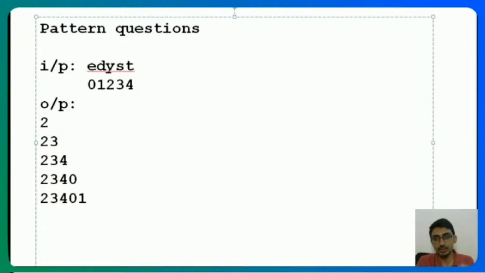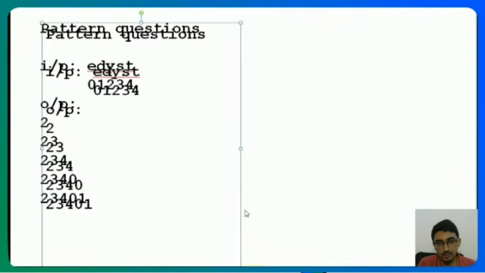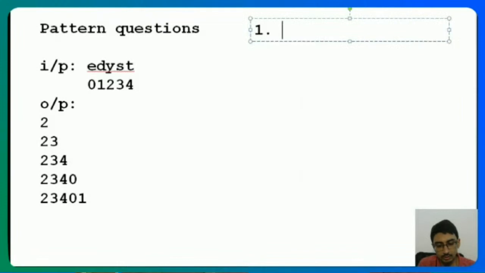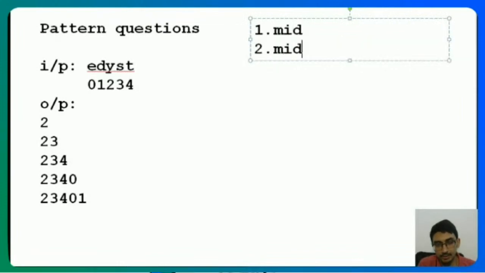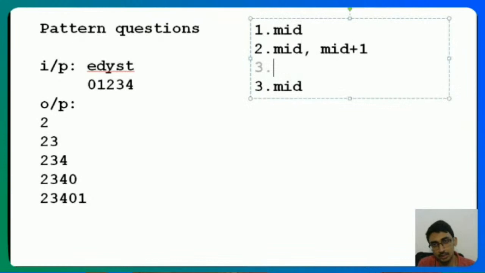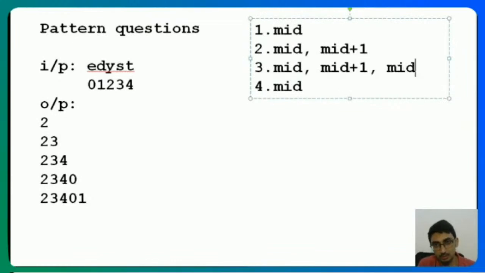So finally, if I make the pattern over here, what I'm looking to print is, in the first one, mid. Then here I will print 2 elements, mid and mid plus 1. Here I'll print 3 elements, mid, mid plus 1, and mid plus 2.